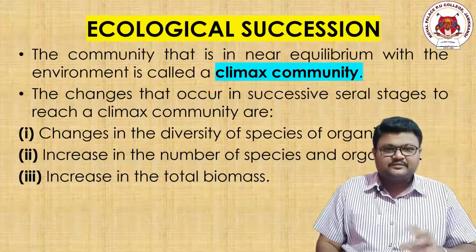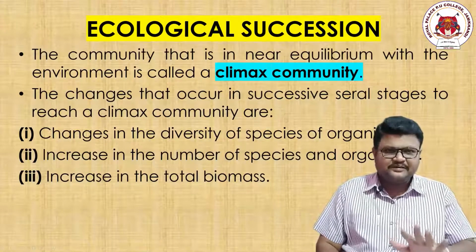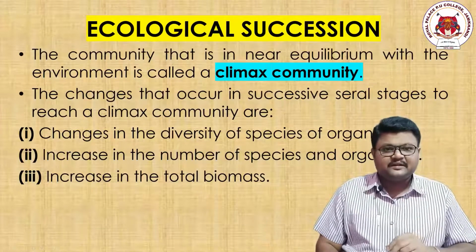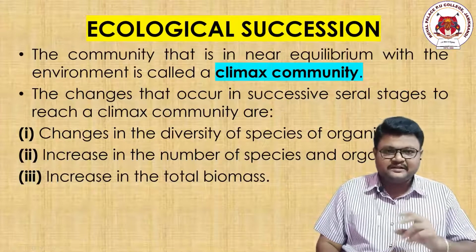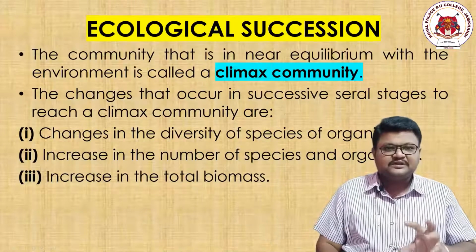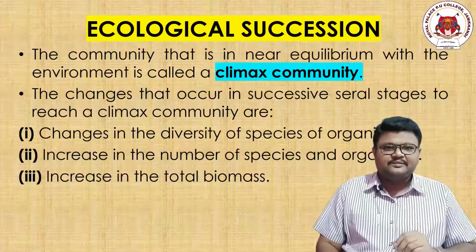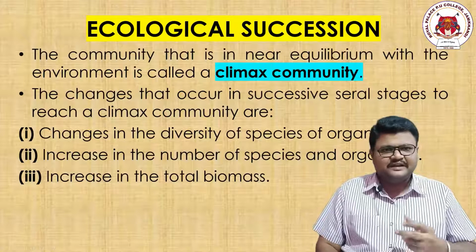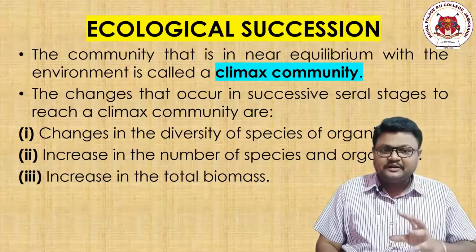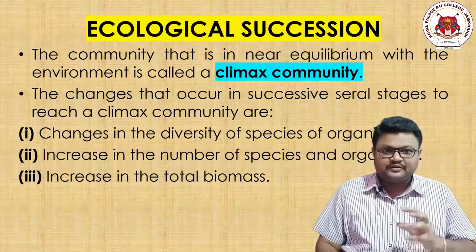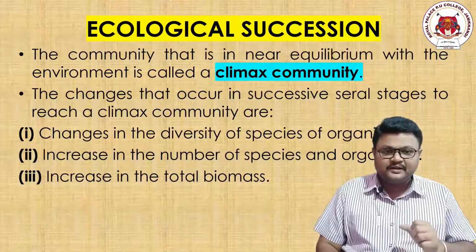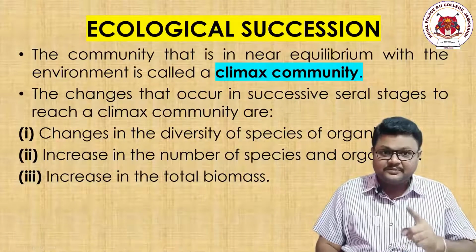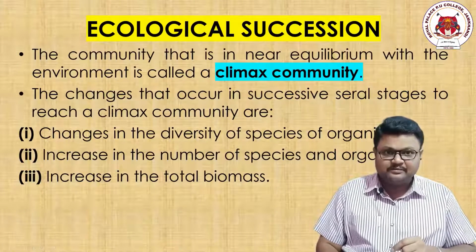A population of organisms wherein all the organisms are present. Let us take an example. It is a tiger family, and in the tiger family around 10 members are there, and in these 10 members the majority are very lean, which means that they are not getting much food in nature and they become very lean. This is not an increase in biomass. If the tiger is strong, healthy, very heavy in its weight, it means that it is heavy in biomass.